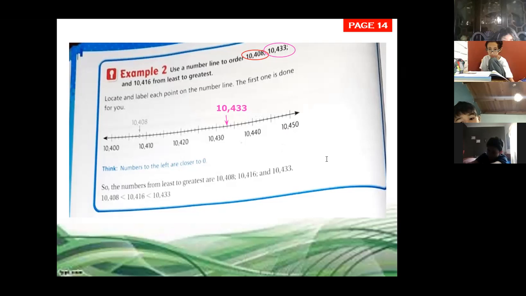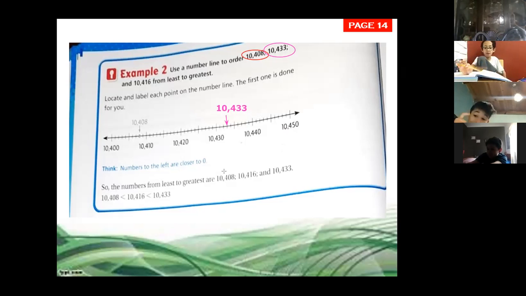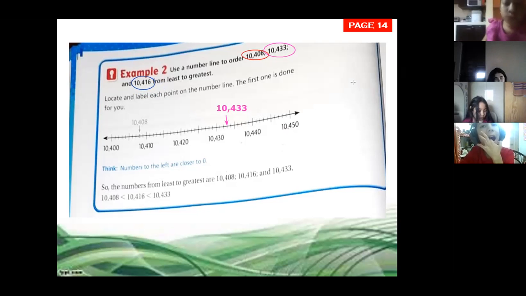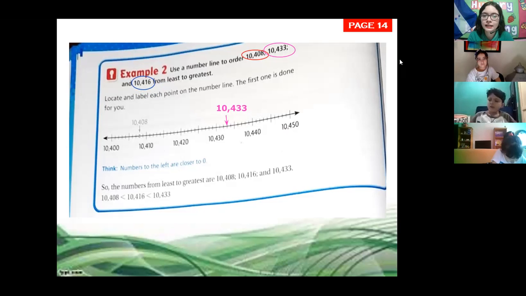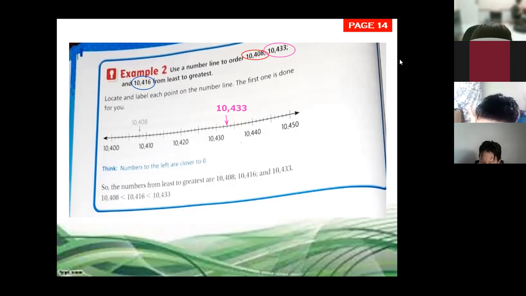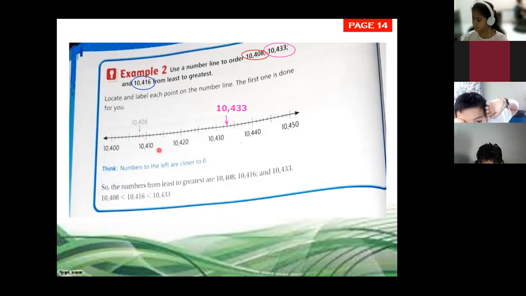Now, where is the next number going to be located, class? 10,416. This one. After which number on the number line? 10,416. It's going to be between these two amounts, right? Between these amounts, we're going to locate this one.